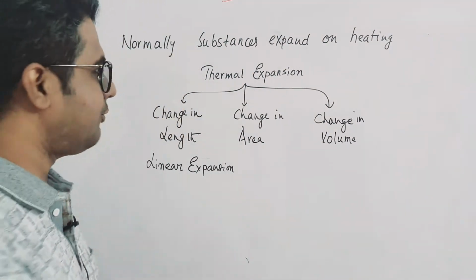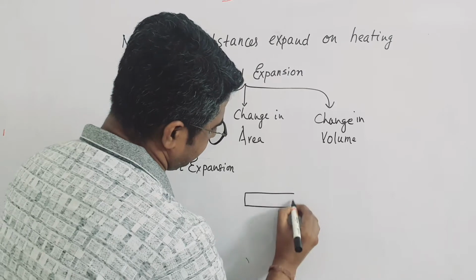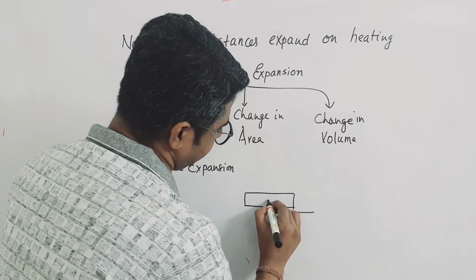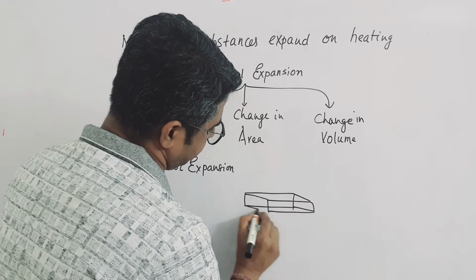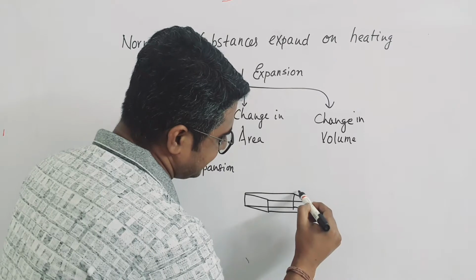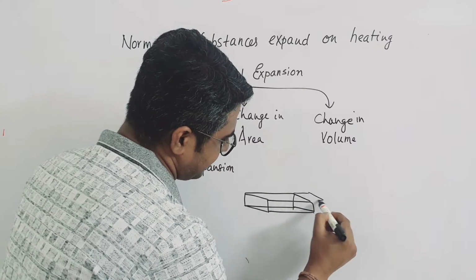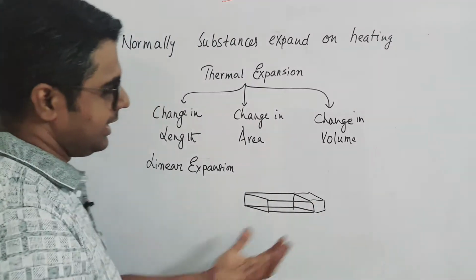It means that when a body, suppose there is a body like this, okay? So if the length changes, that is, after heating the length becomes like this, suppose, okay? So this is what becomes the extended length.